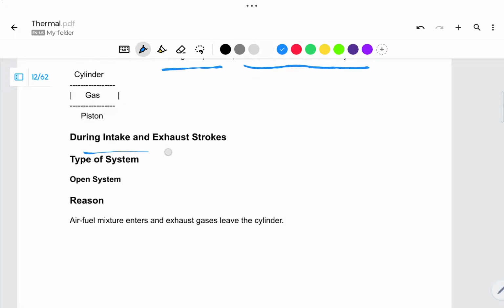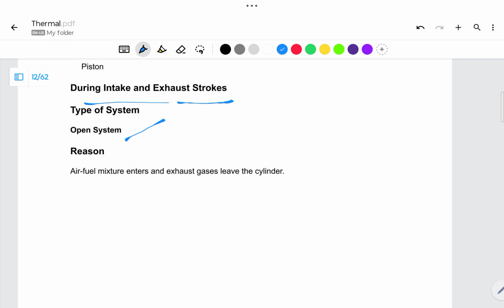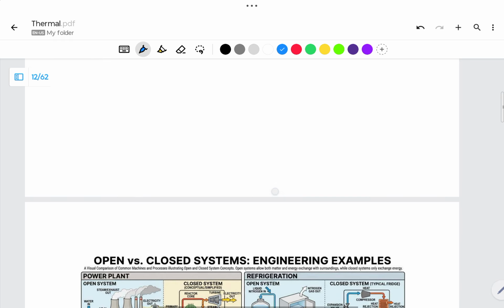During the intake and exhaust stroke, it is an open system. During intake, the fuel and air mixture comes inside the system. But during combustion it is a closed system, and after combustion completes, the gases have to leave the cylinder. That's why we can call it an open system.